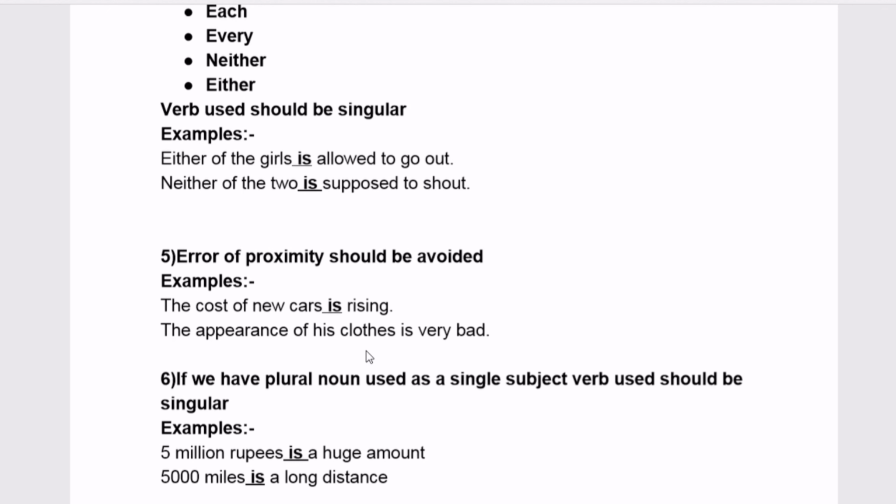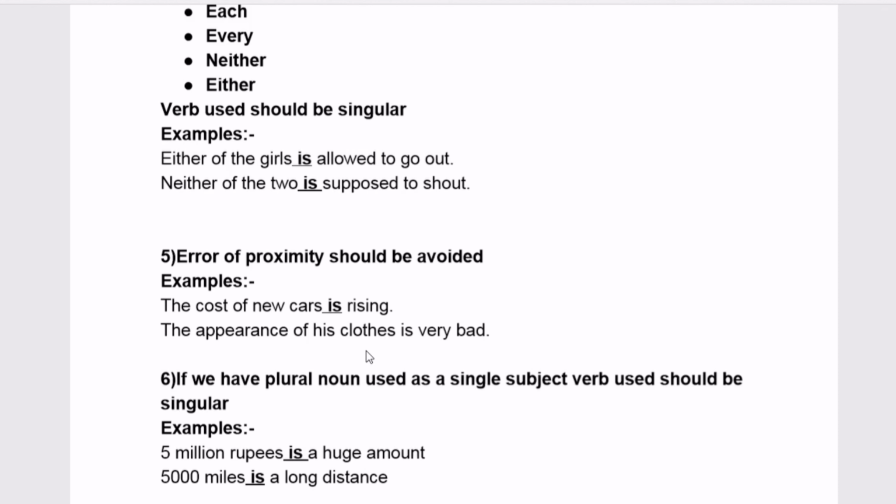And the last rule is: if we have plural nouns but they are used as a singular subject, the verb should be singular. Example: 5 million rupees is a huge amount. Why have I used "is"? Here 5 million rupees is used as a single unit. How do I know it is used in singular form? Because before "huge amount" we can see an article, which means it is used as a single subject. 5 million rupees is a huge amount is the correct sentence.